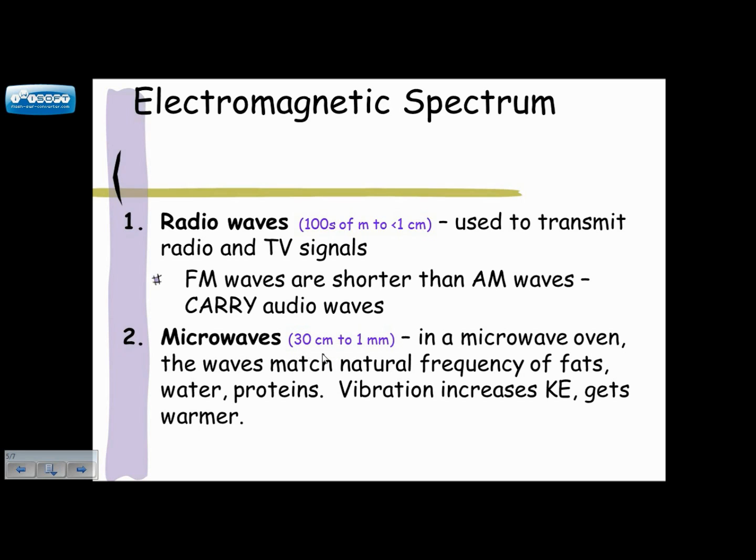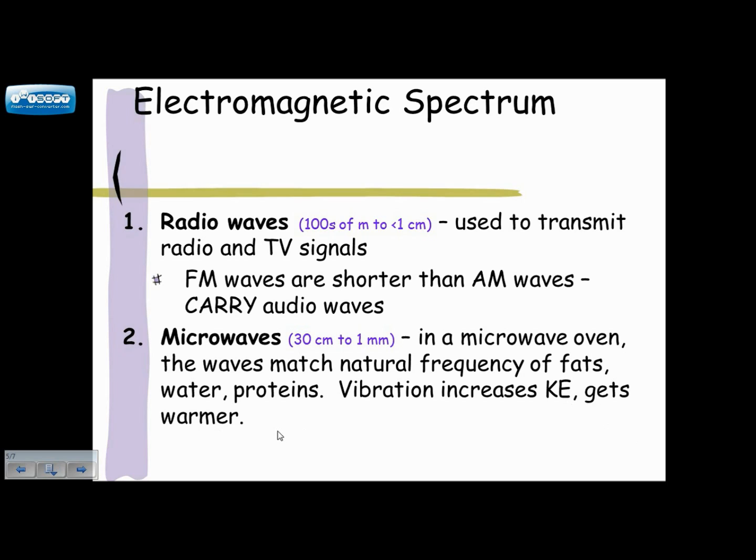These are used in microwave ovens, and so what happens is the waves match the natural frequency of fats, waters, and proteins. And we know from resonance that whenever you match the natural frequency, it causes an increase in vibration. The vibration increases kinetic energy. More kinetic energy, higher temperature.